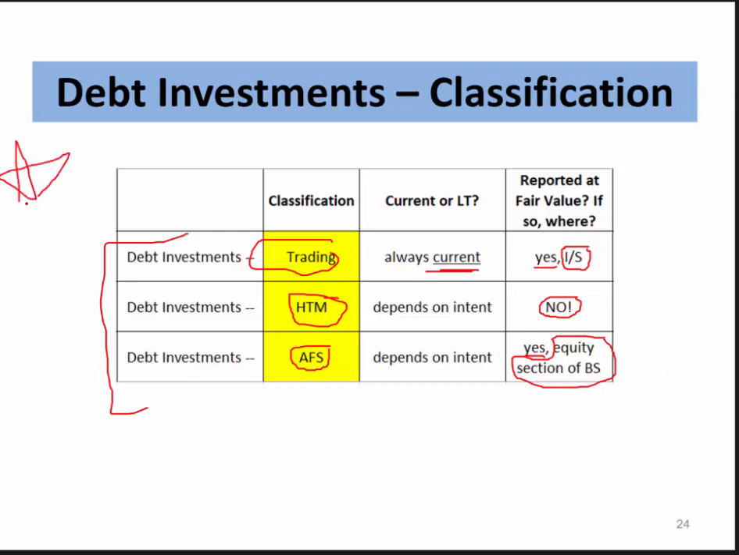This should probably be something that you memorize and commit to memory, okay? Because this is kind of necessary information to do this section in regards to debt investments in Chapter 15.